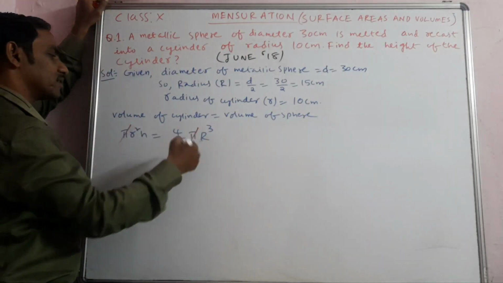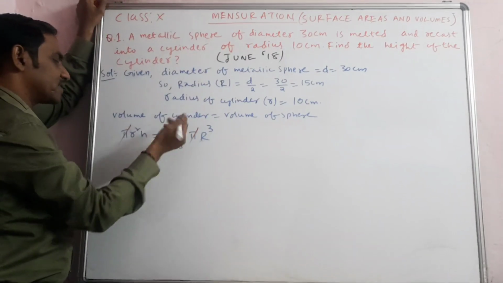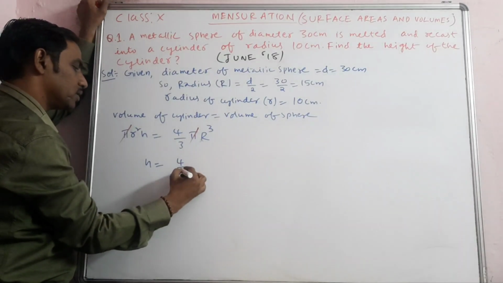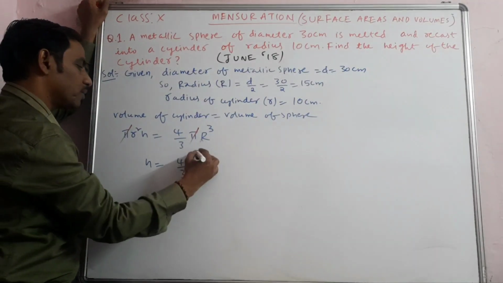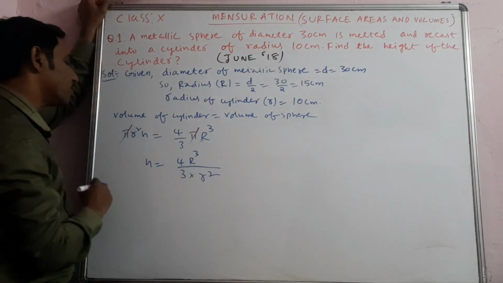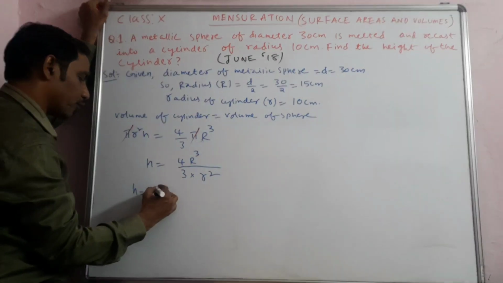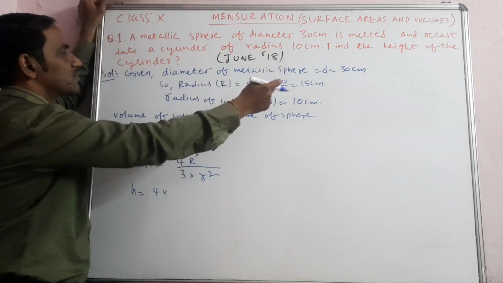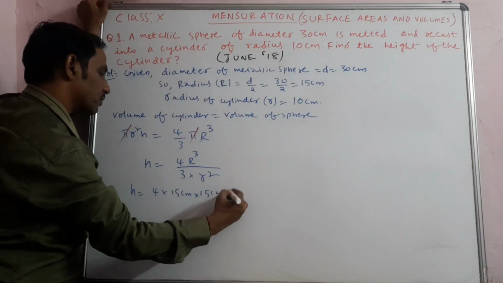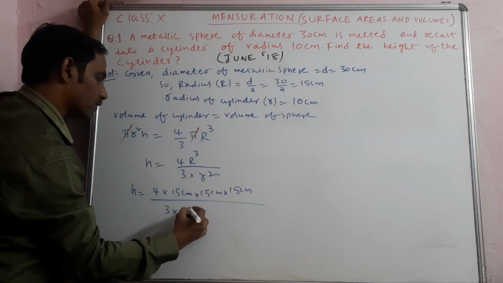The radius for the cylinder is 10 centimeters. So h is equal to 4 by 3 pi R cube, and R cube will be in the numerator, so r square will come beside the 3. Now substitute the values: 4 into R cube, that is 15 centimeter into 15 centimeter into 15 centimeter, by 3 into r square, that is 10 centimeter into 10 centimeter.